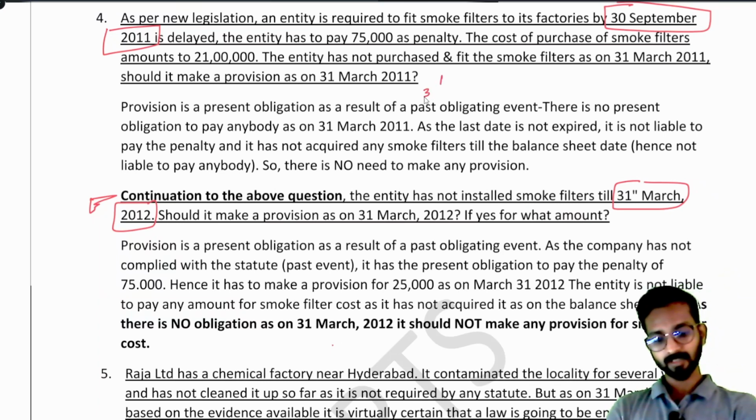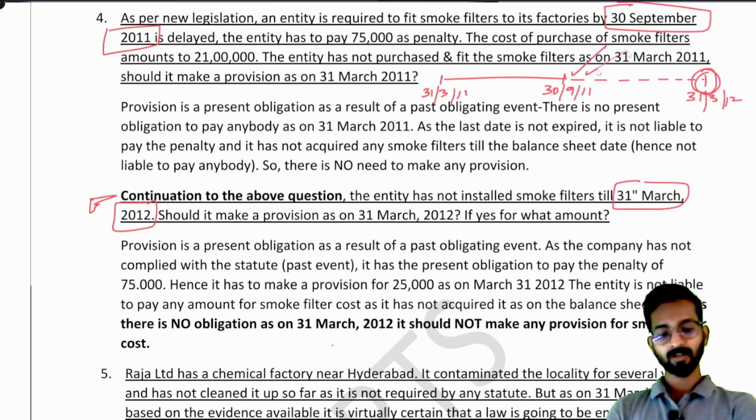See, this was 31st March 11. Last day was 30th September 11. But we are now on 31st March 12. Now as on 31st March 12 we know that the last date has already gone.